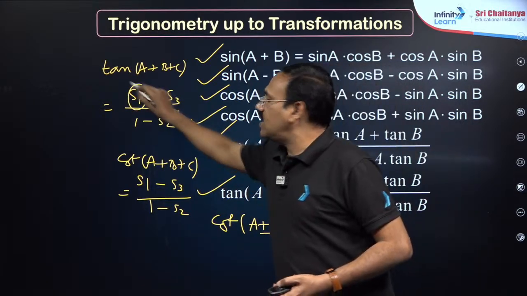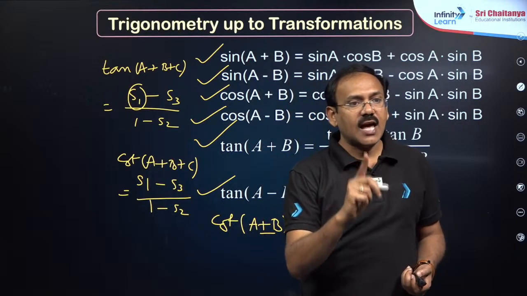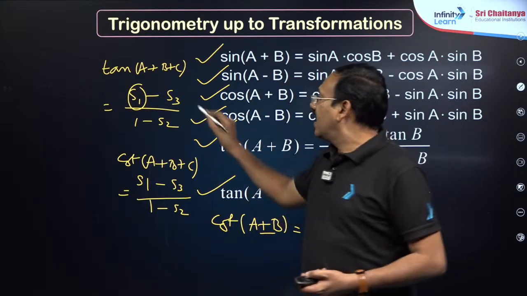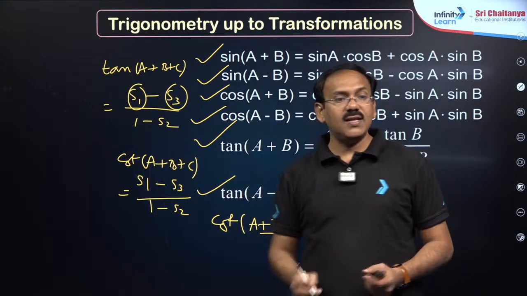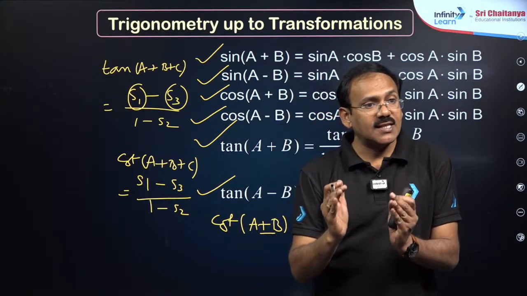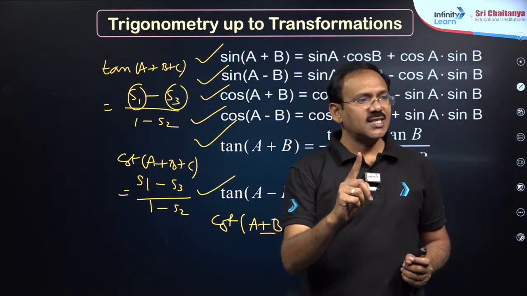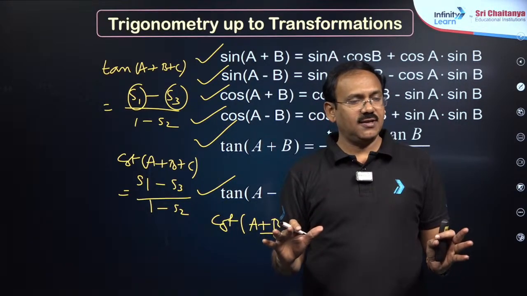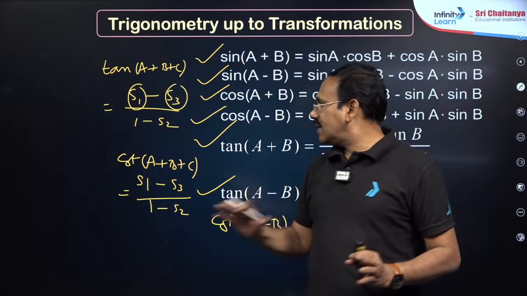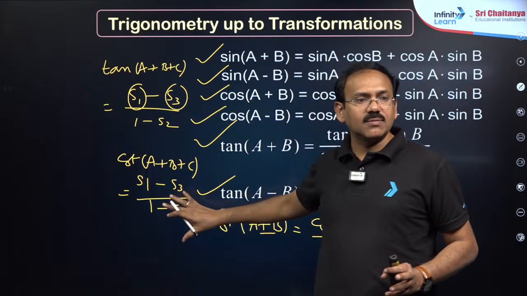Here S1 means tan A plus tan B plus tan C. S3 means tan A tan B tan C. S2 means tan A tan B plus tan B tan C plus tan C tan A. Got it, dear students? Both the formulae will have the same structure, but one will be in terms of tan, the other in terms of cot.